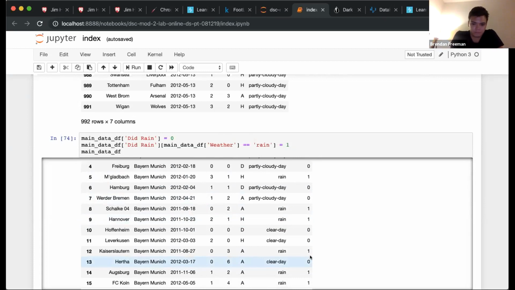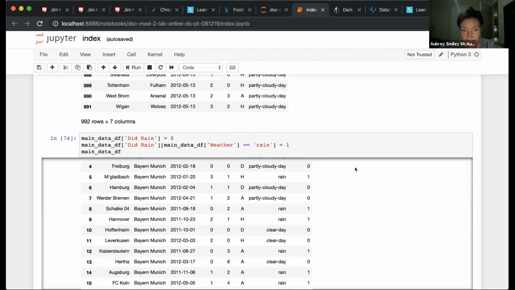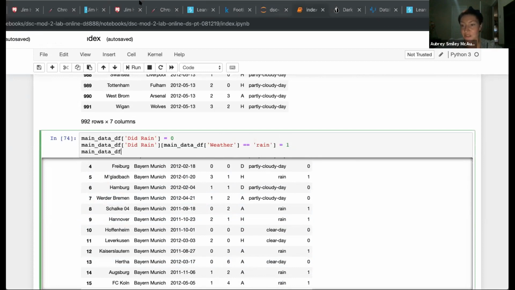Awesome. And then from there, when you guys go home and continue on with this problem, you can have some ifs and wheres going on to separate the winnings when it rained and the winnings when it didn't rain.